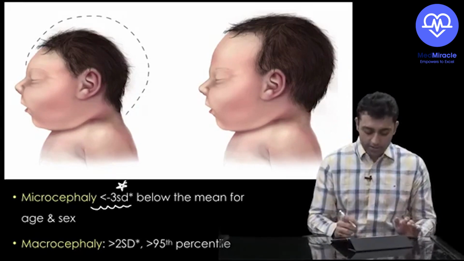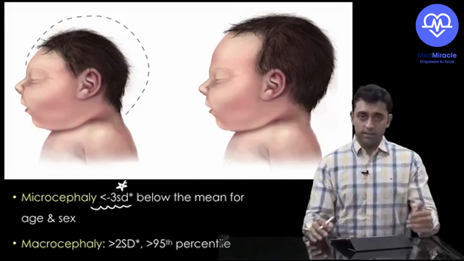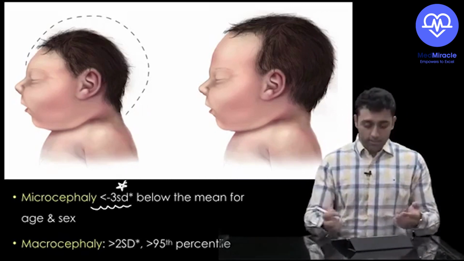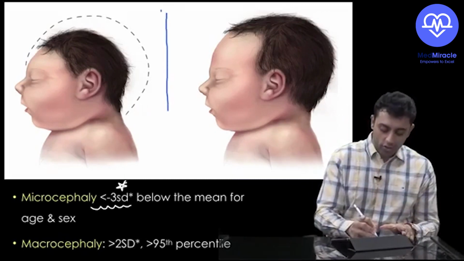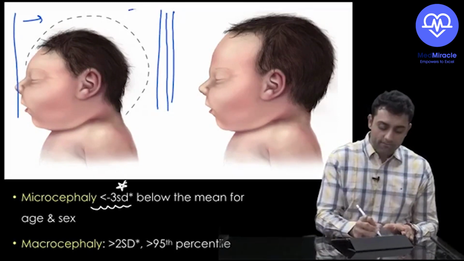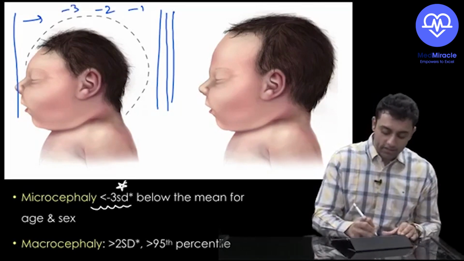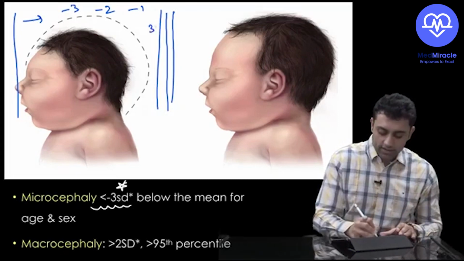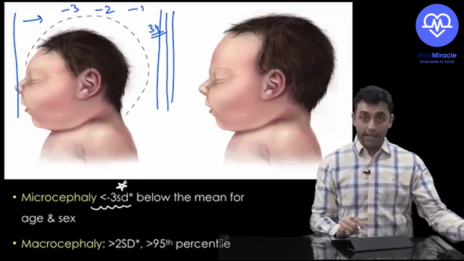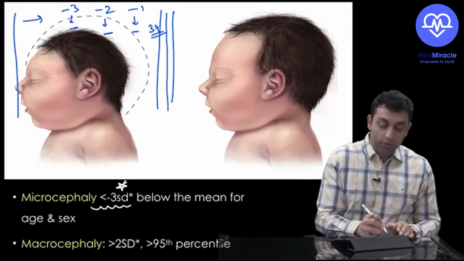Do you know what standard deviation is? I'll tell you in simple words. Whenever a patient comes to us in the OPD, we check the head circumference and open our book. In the book, the normal head circumference for the corresponding age is given, then we have -1, -2 and -3. Roughly, if a baby's normal head circumference is 34 but I measured 29, that baby might land up in -1, -2 or -3.